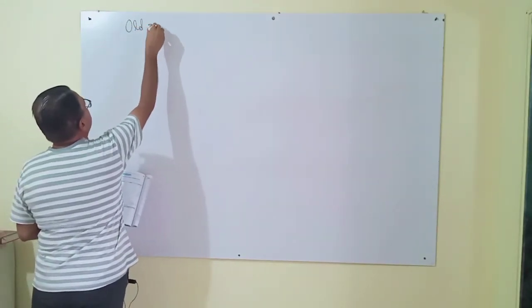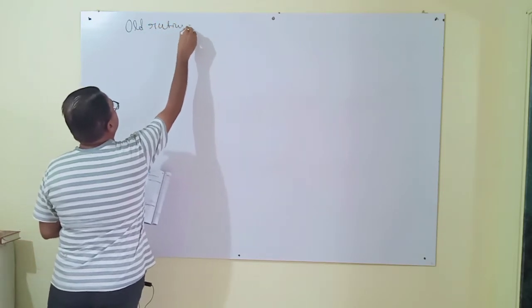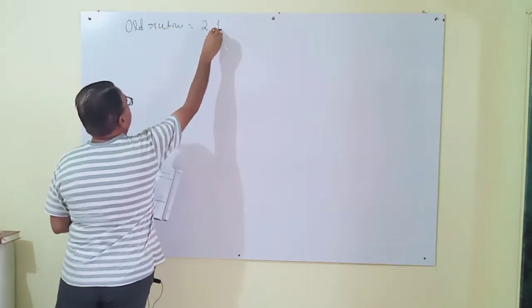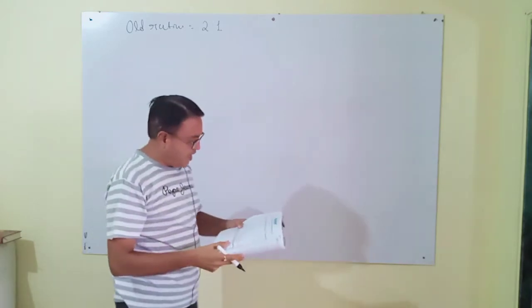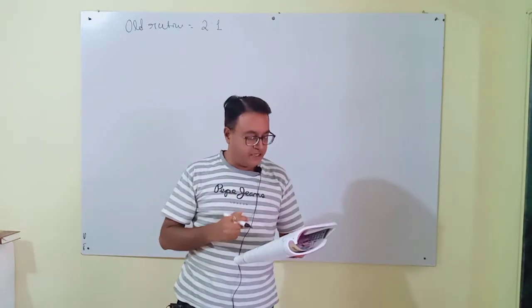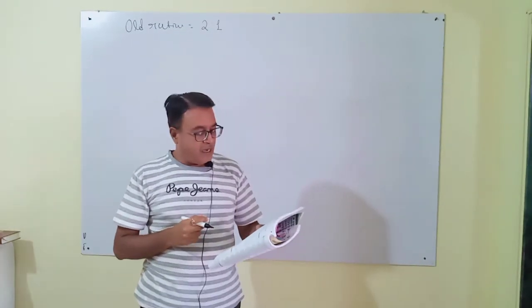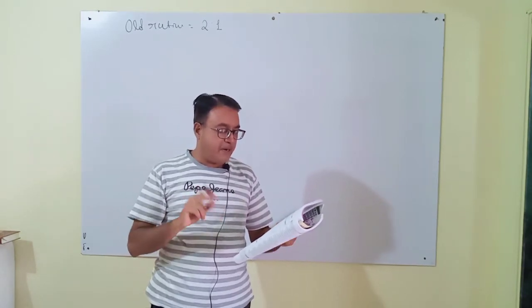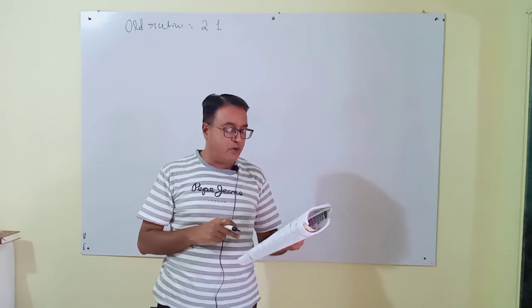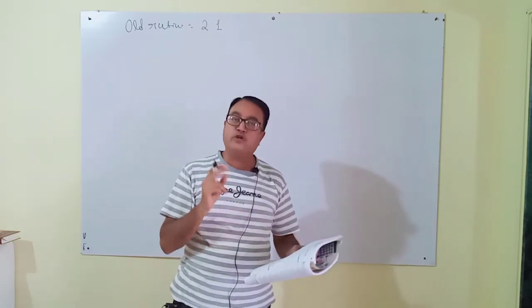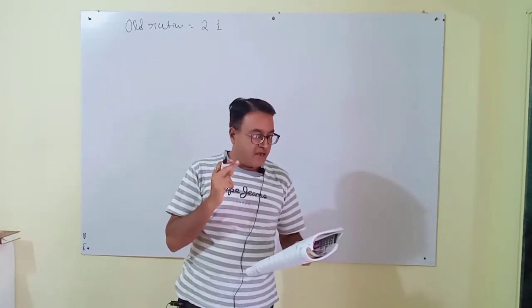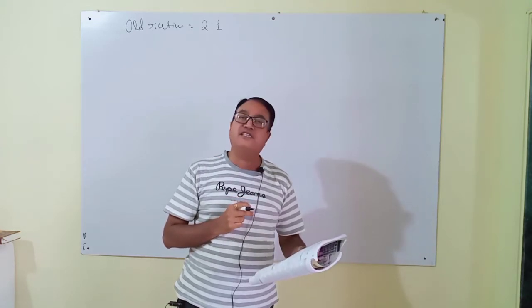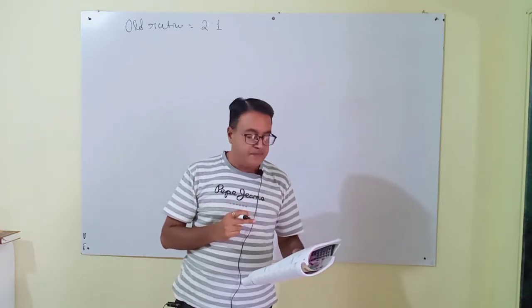The old ratio is given as 2:1, and in adjustment number 6 you can see that the new profit sharing ratio of all three partners is to be kept 2:1:2. I directly study adjustment number 6. Why?